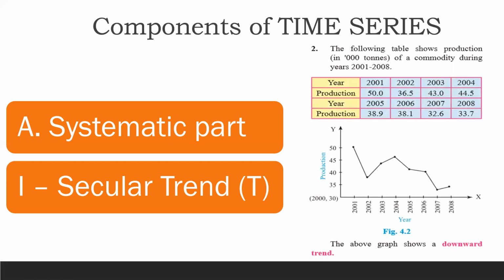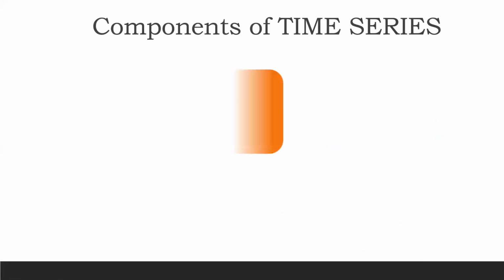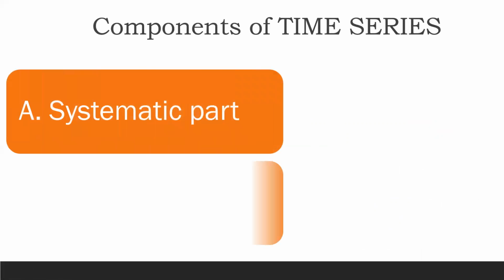Another example which I showed you in the start was regarding the production of a commodity. Again, a period of 8 years is given with fluctuations, but if you look at the graph, you will tell me that it is downward sloping, yeah, negative graph hai. So this is one kind of systematic trend, systematic part, which you can see in the time series wala pattern. That is called as secular trend.